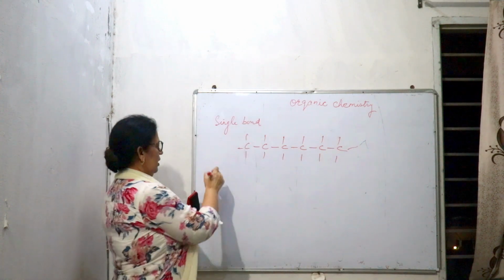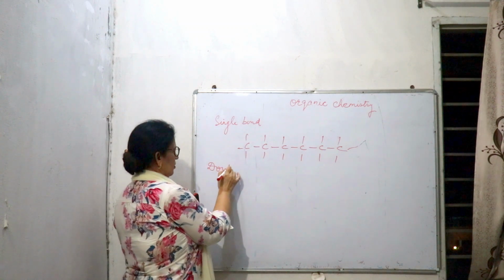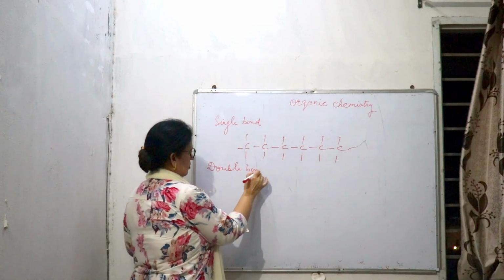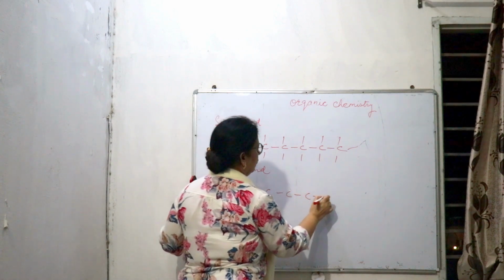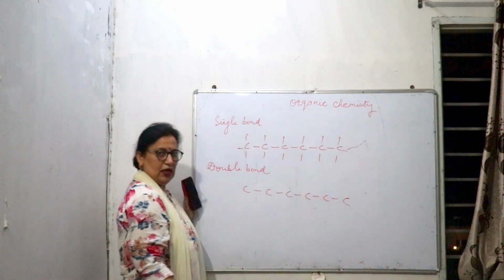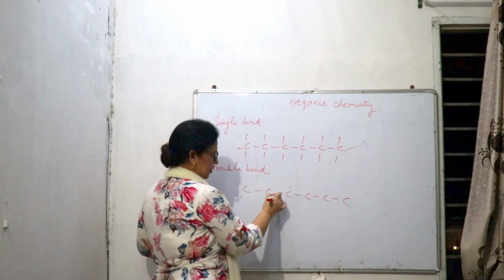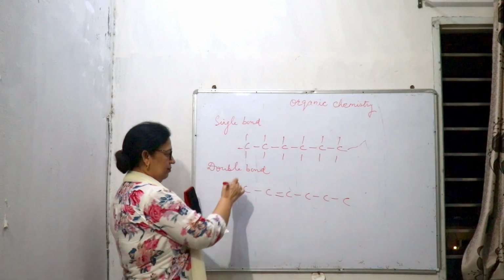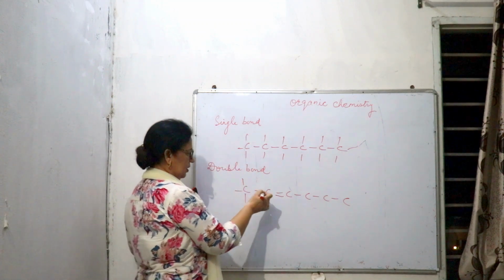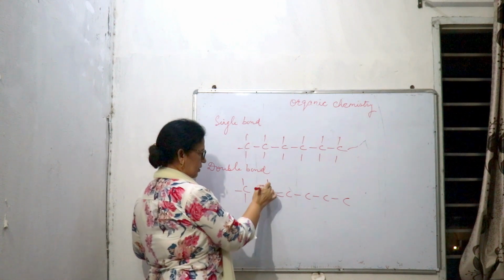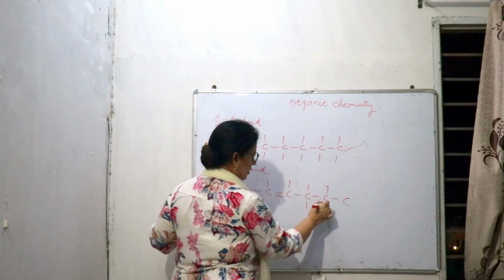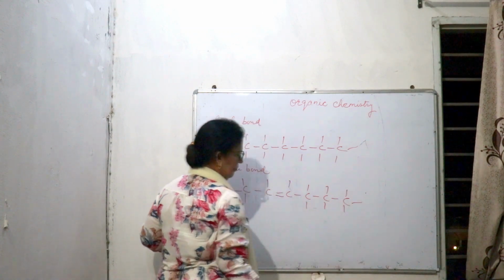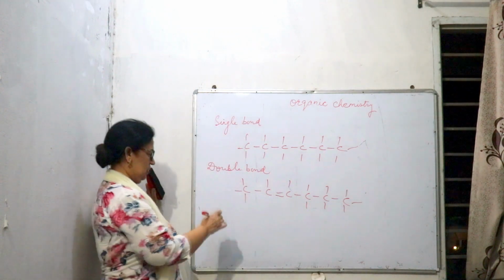This is a single bond. Double bond: as 6 carbons are there, 1, 2, 3, 4, 5, 6, at one place put the double bond and complete 4 bonds of each carbon. This way all carbons have 4 bonds.